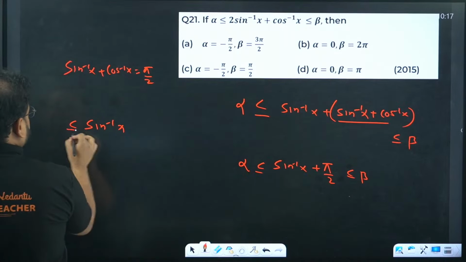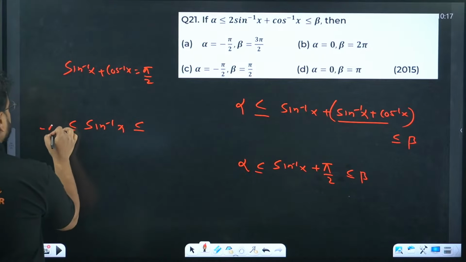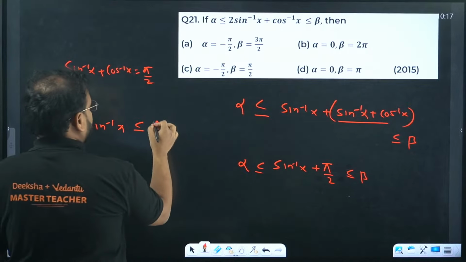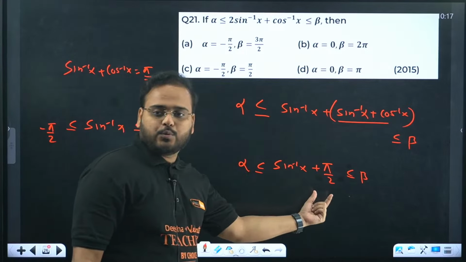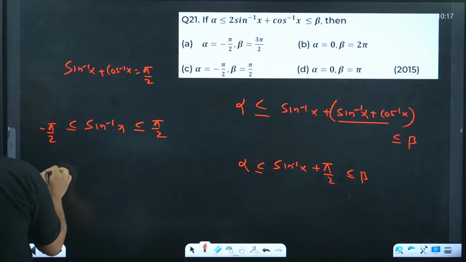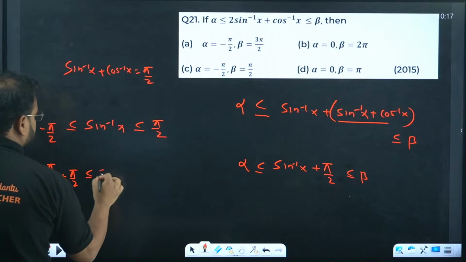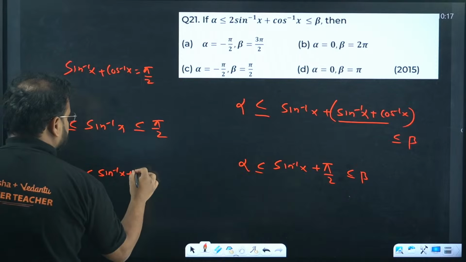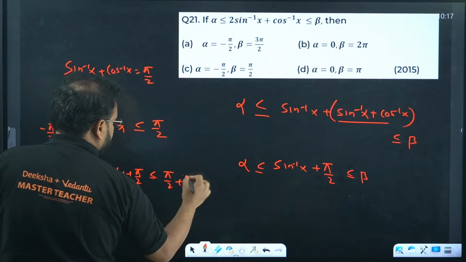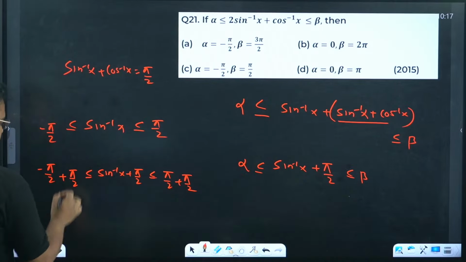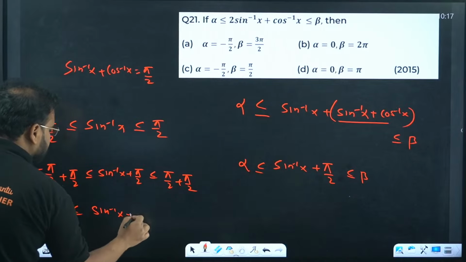The range of sine inverse of x is minus pi by 2 to pi by 2. I am looking for sine inverse of x plus pi by 2. Let's add pi by 2 over here. So minus pi by 2 plus pi by 2 becomes 0. This is sine inverse of x plus pi by 2,